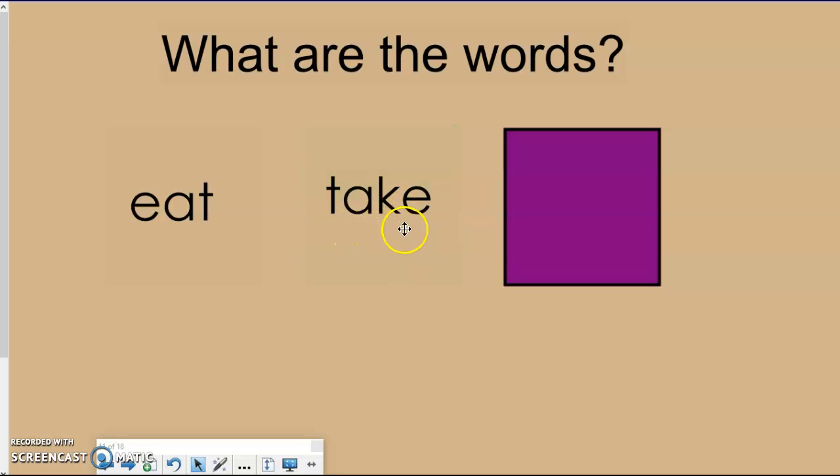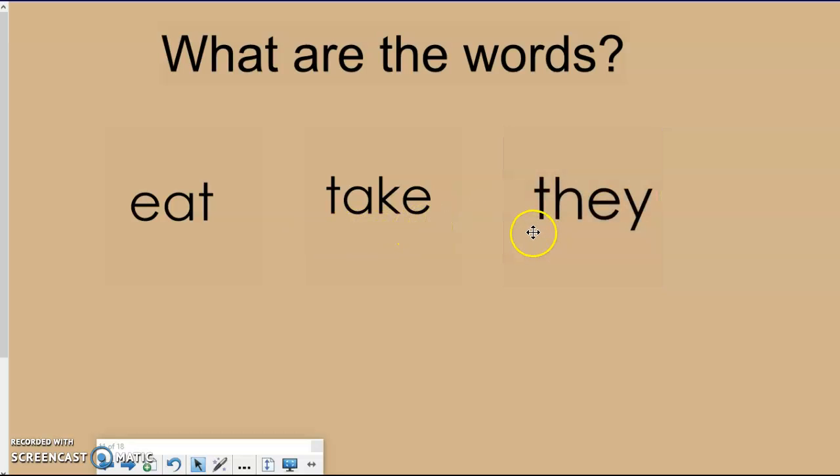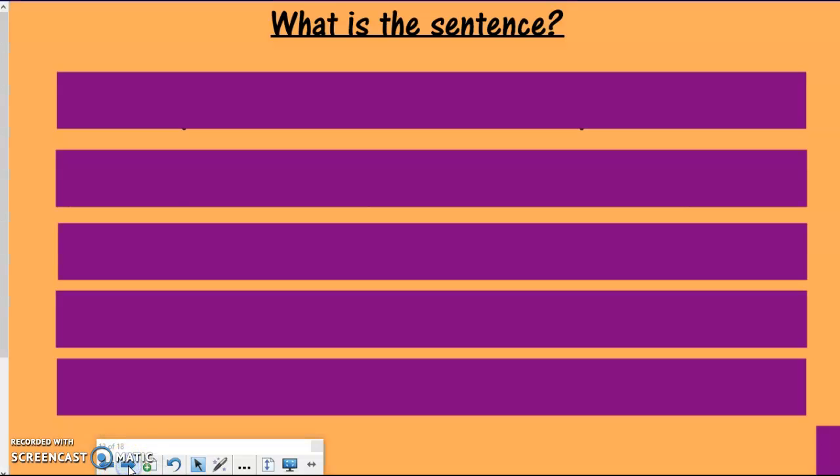All right, below our green is a word that you've seen before. Remember, when we look at this word, if there's an E on the end, a lot of times that E is going to tell the A or the vowel to say its name. So in this case, the A right here is going to say its name, so it's going to say t, ache, take. And the purple is a new word. They. We've seen this one in our classroom though. This is up on our word wall. They.